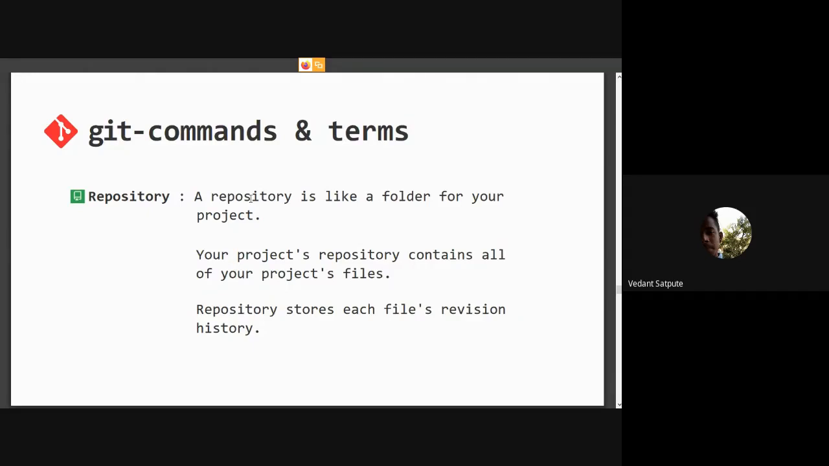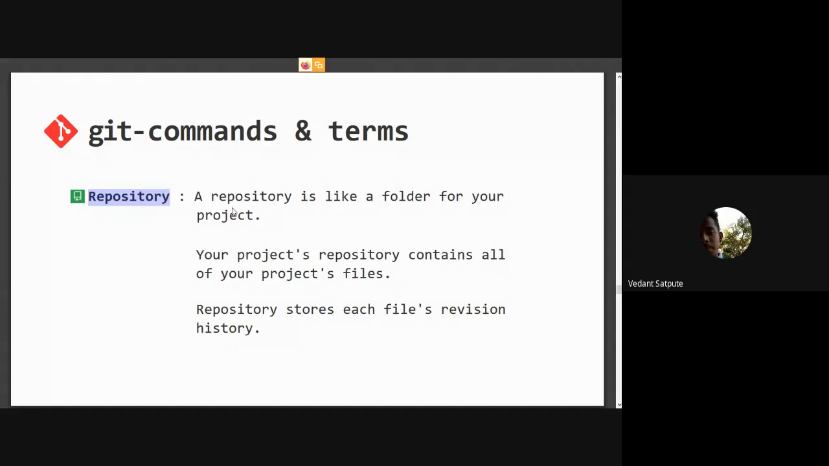Now we will come to Git commands and terms. After we have done all this, we know what Git and GitHub are and everything. Now it's time for us to really learn what Git is. The first term that I talked about is repository, which I said we would be looking forward to. So what is a repository?